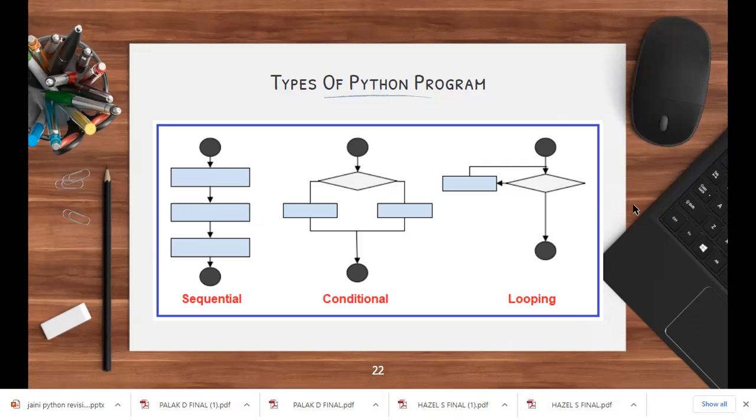These were the programs we did in the beginning of June last year. We did sequential flow. Then we came to conditional. Conditional means we gave like a true and false route. That means we said, if your age is above 18, you can vote. If your age is below 18, you cannot. Very simple. If it's true, you do this. If it's false, you do this. At the end, you're going to end the program very well.